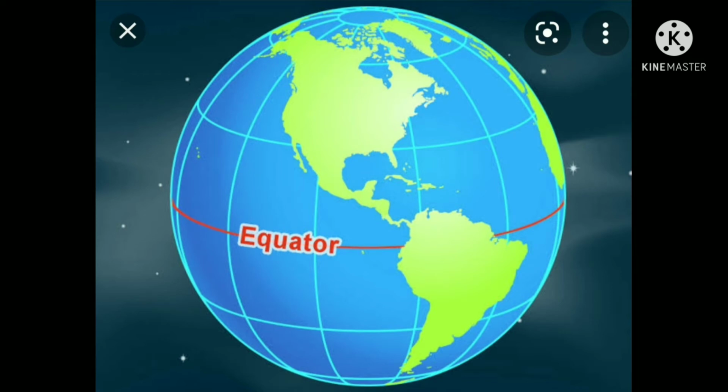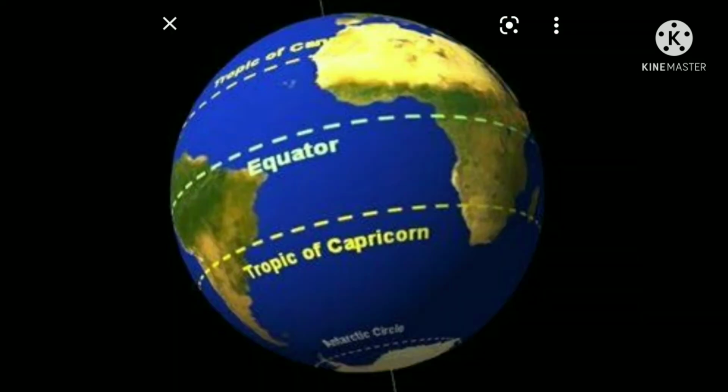Equator divides earth into 2 equal half parts, one is northern hemisphere and another one is southern hemisphere. Hemi means half. In the northern hemisphere there are certain circles called latitudes. These latitudes are drawn with 1 degree interval.